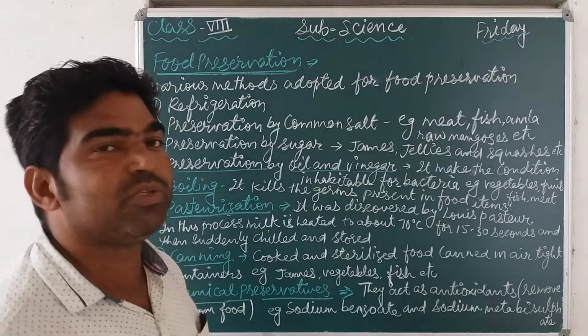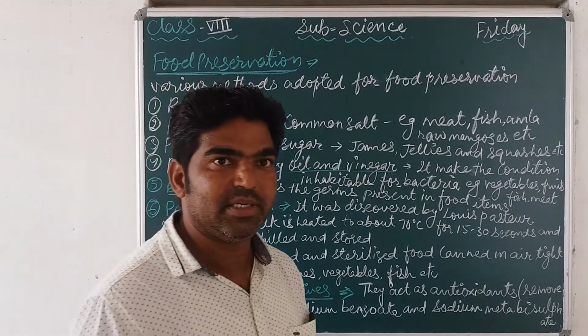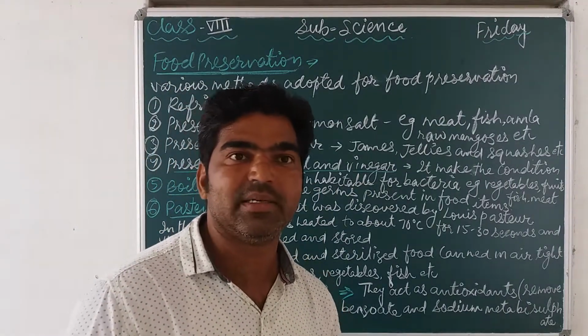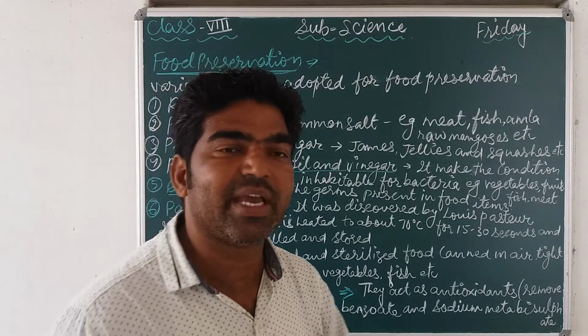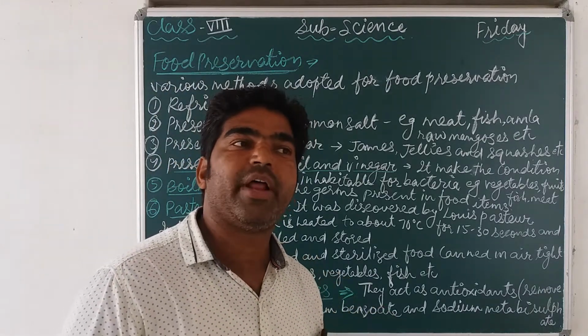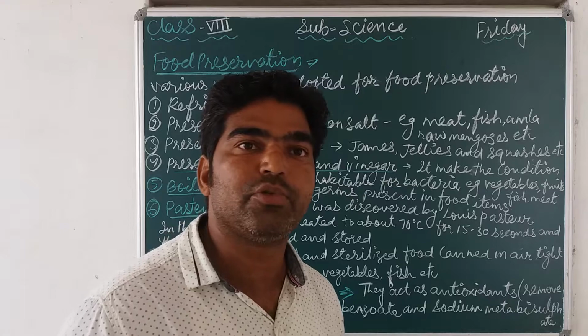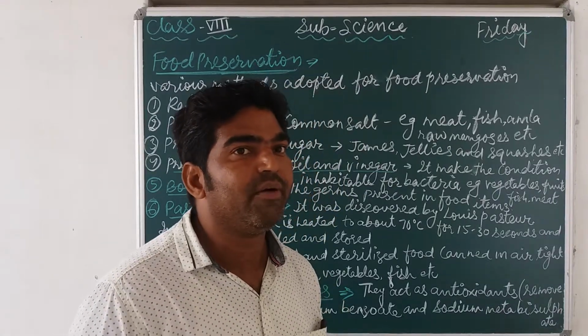So food preservation is a method, or a process, by which we can avoid the growth of microbes that cause spoilage of food.